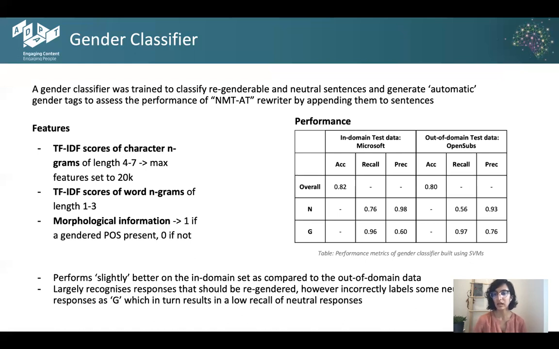And as you can see, the classifier performed exceptionally well in recognizing regenderable sentences with a high recall. However, it incorrectly labeled a number of neutral responses as regenderable, which also deteriorated the performance of the NMT system, as can be seen in the next slide.